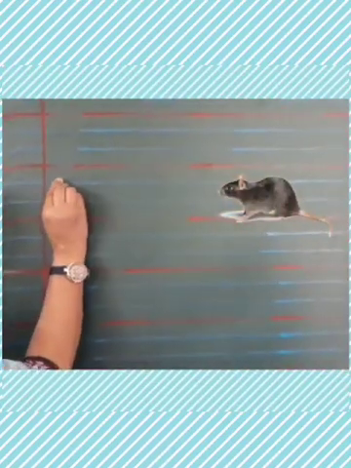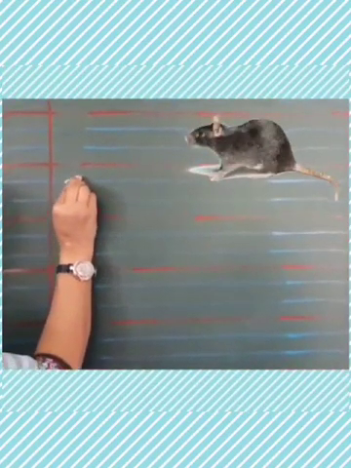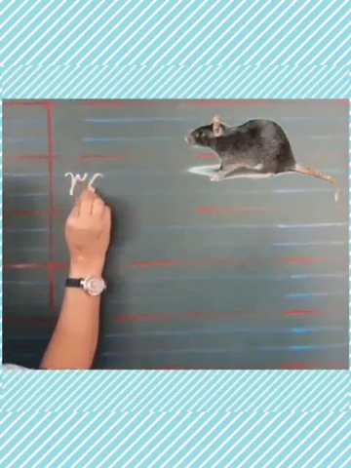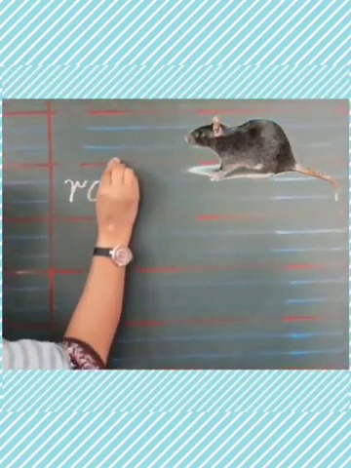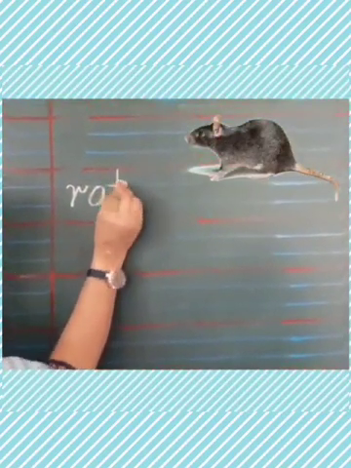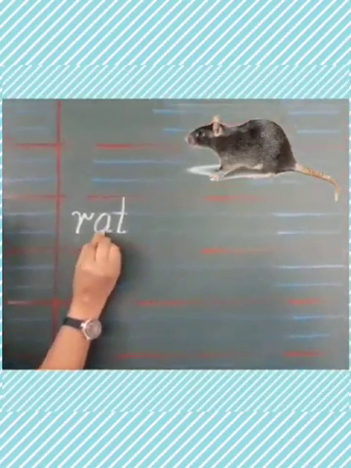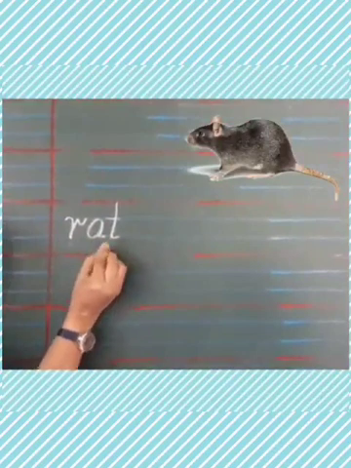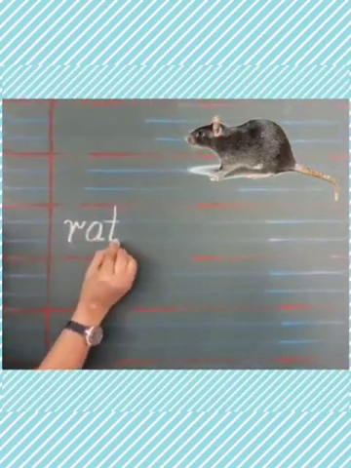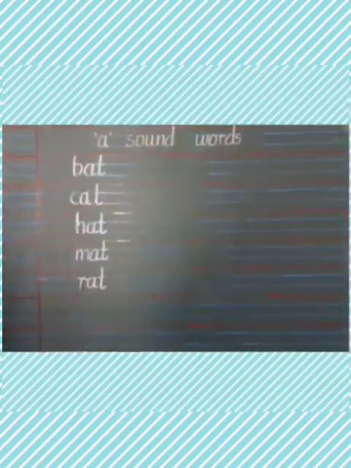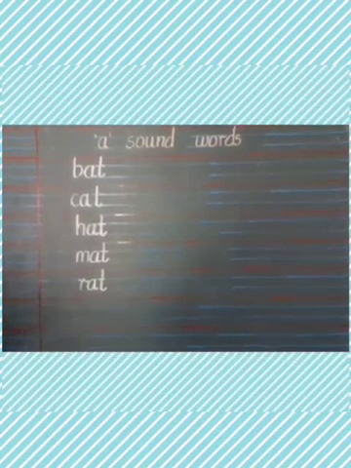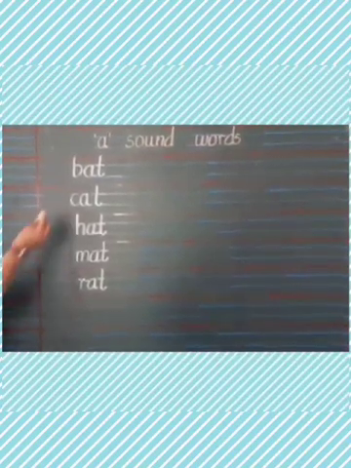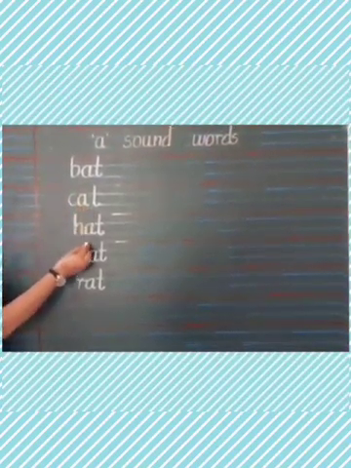And the spelling is R-A-T, rat. R says R, A says A, T says T. So children, today we have learned so many words from A sound like bat, cat, hat,